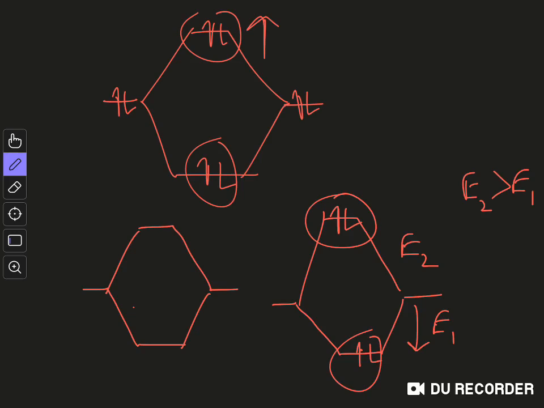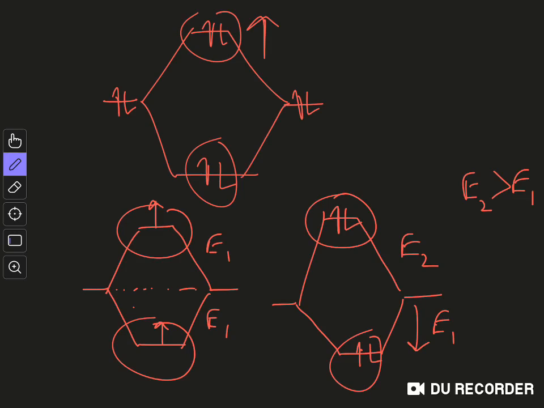lowering and energy rising. So if you have empty orbitals, let's say this is E1, this will also be E1, because of the conservation of energy: whatever energy you lower, the same amount will be raised. So from the non-bonding level, if this is E1, this will also be E1, and the effect is the same. But when you fill the orbitals with electrons, you have to take into account the electronic repulsion, and that electronic repulsion is destabilizing in both cases. So it will raise the energy of the bonding orbital and also raise the energy of the anti-bonding orbital.